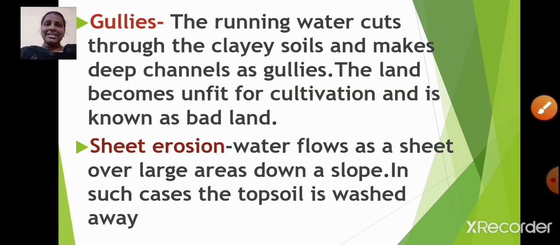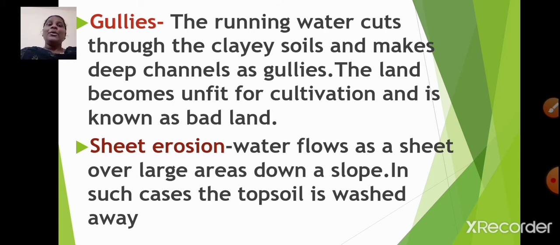Now let us try to understand what is sheet erosion. Water flows as a sheet over large areas down a slope. So what happens because of this? In such cases, the top soil is washed away. I hope it is clear, students.